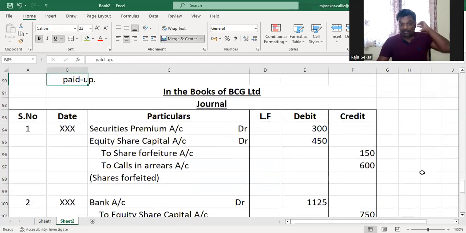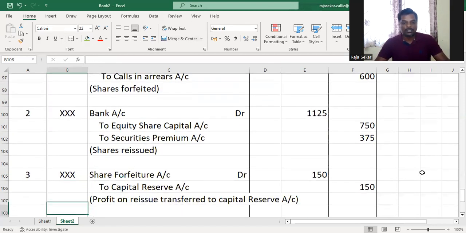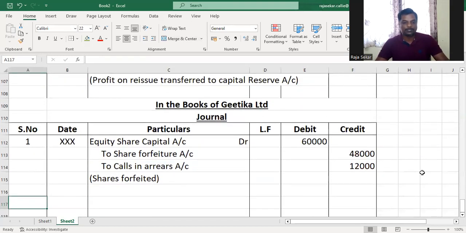Now it doesn't end there. These shares are being reissued. These are reissued for what? 900 of these shares were reissued at 45 as fully paid up. 50 rupees shares have been reissued for 45 as fully paid up, which means what? 5 rupees we have given as discount per share. Understood or not? There is a loss on reissue of 5 rupees per share.